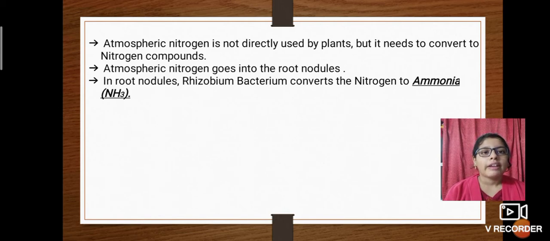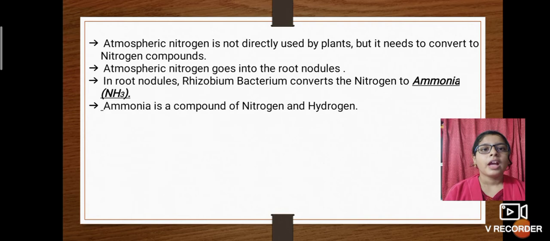Okay, the rhizobium bacteria present in root nodules help to convert nitrogen into ammonia. The chemical formula is NH3. NH3 is nothing but ammonia, which is a compound of nitrogen and hydrogen. That's why they have given nitrogen's first letter, N, and hydrogen's first letter, H: NH3. Alright, so this is the chemical formula.